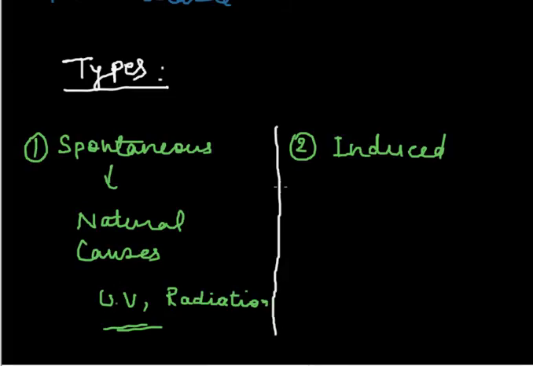induced mutation. Induced, as the name says, induced mutations are artificially created, hence also called as artificial mutation. Okay, the mutations caused or induced by the physical or chemical factors.